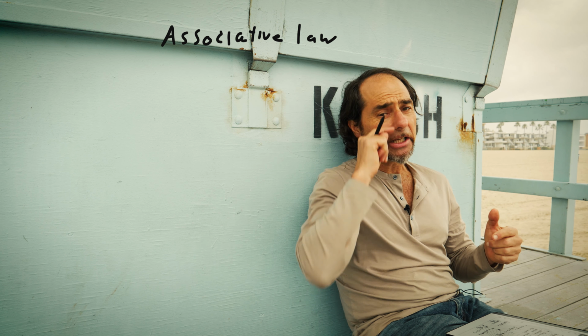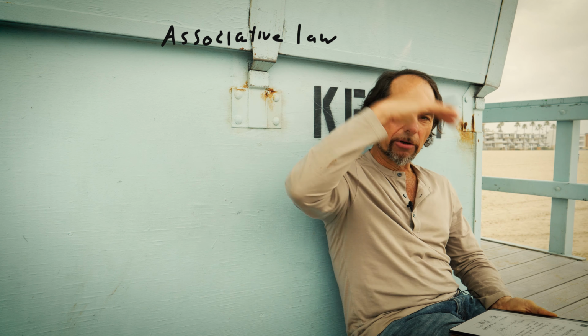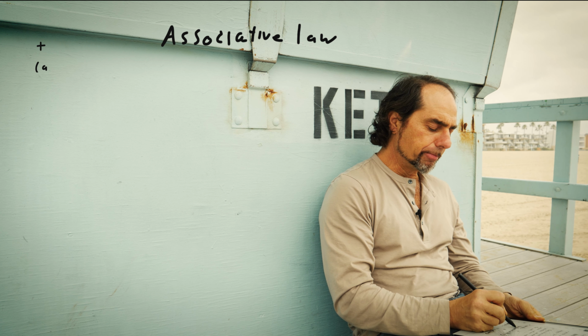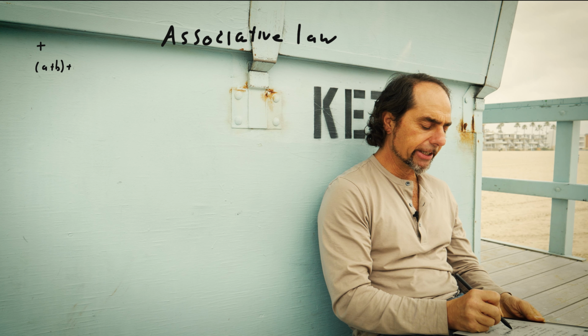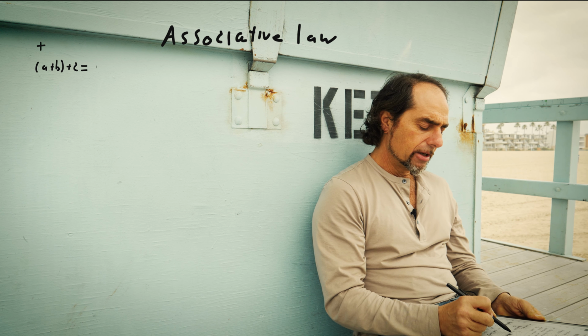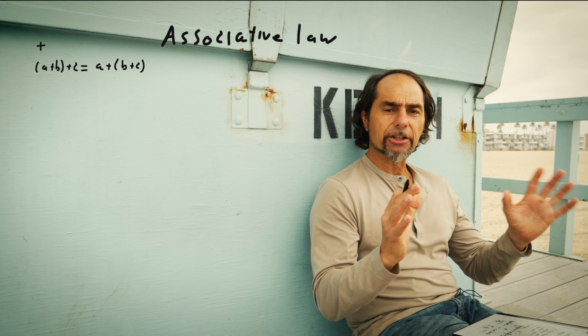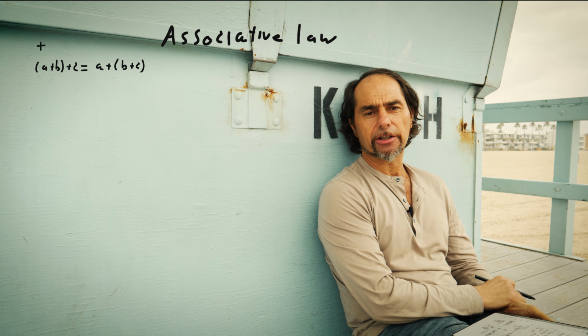So first, let's just state the associative law in general. Once again, I'm going to use real numbers as A, B, and C. I'm not going to use the zero case because that will come in the next couple axiom lessons of Coffee Calculations. So for right now, let's just say A, B, and C are some integers in the real number system. So let's write it. Open parenthesis, A plus B, close parenthesis, plus C is equal to A plus open parenthesis, B plus C, close parenthesis. How we group over addition doesn't matter. That's what the associative law states.